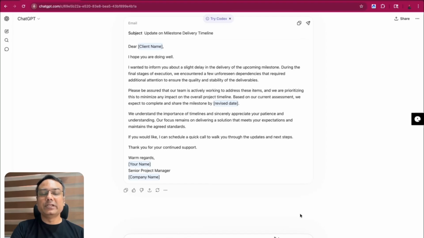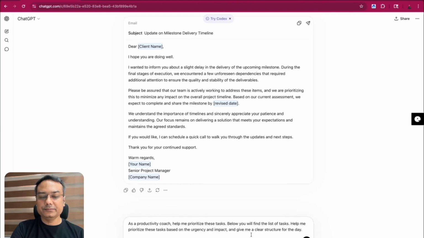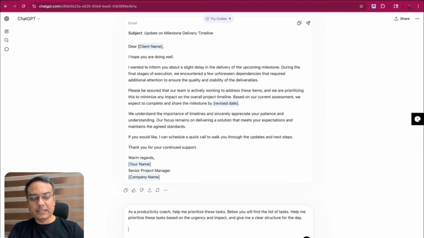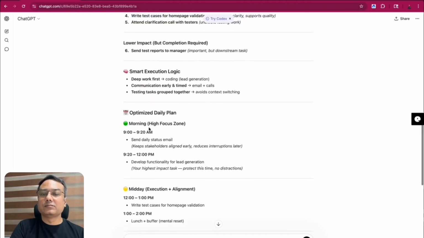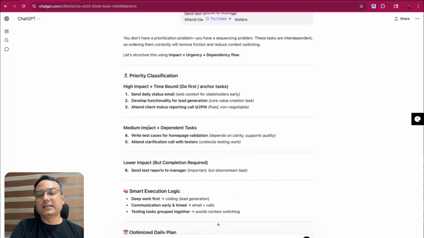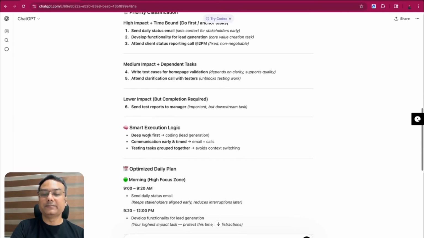Help me prioritize the tasks based on the urgency and impact and give me a clear structure for today. And then I'll give the tasks over there. So as you can see, the AI has prioritized the tasks. Like first it is saying send your daily status report, and then develop the functionality, attend the client status. And this is the medium impact, like write test cases and attend clarification calls. So it is a low priority here. And the lowest priority is send test reports to the manager. This is important, but it is a downstream task.